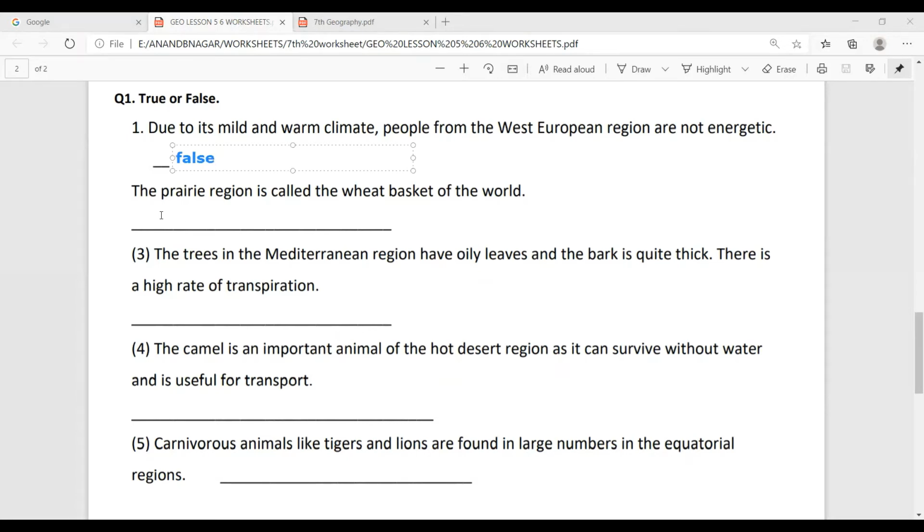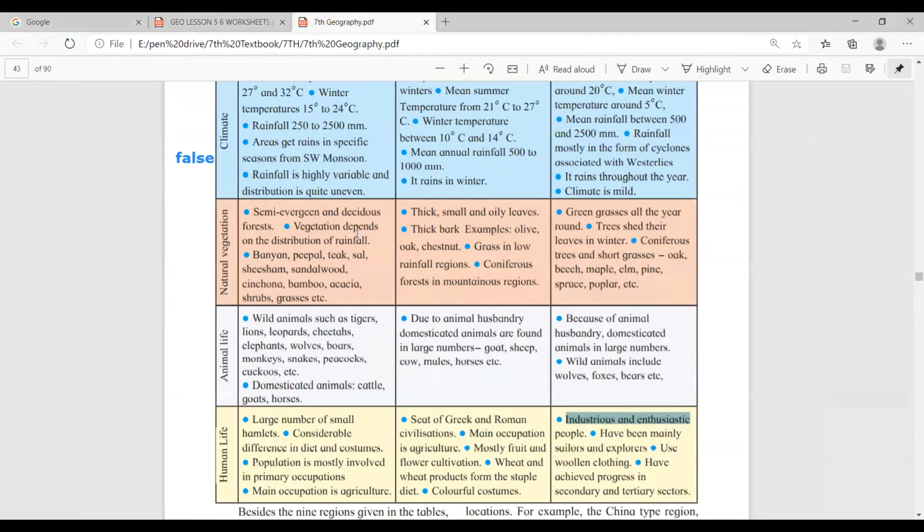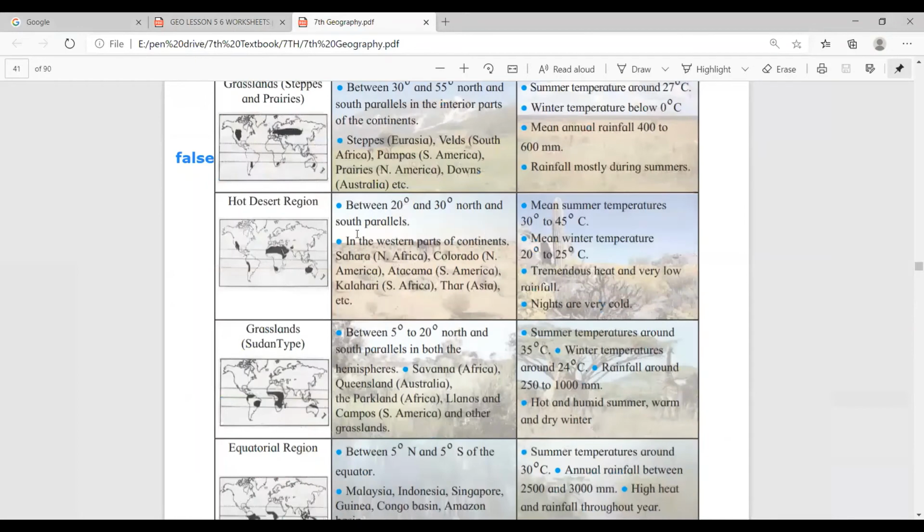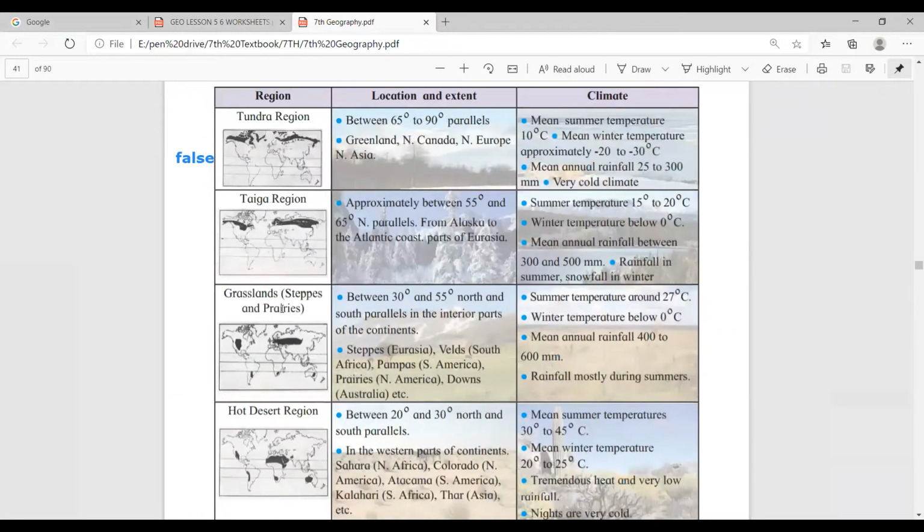Next is, the prairie region is called the wheat basket of the world. It is also given on page number 32, third column, third row. Prairies is given.